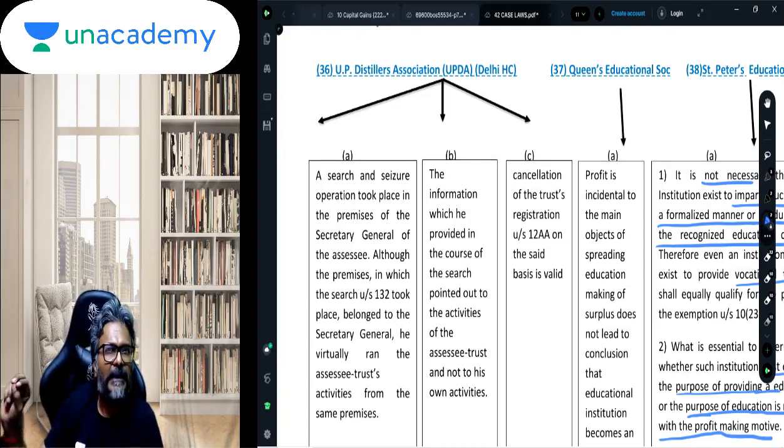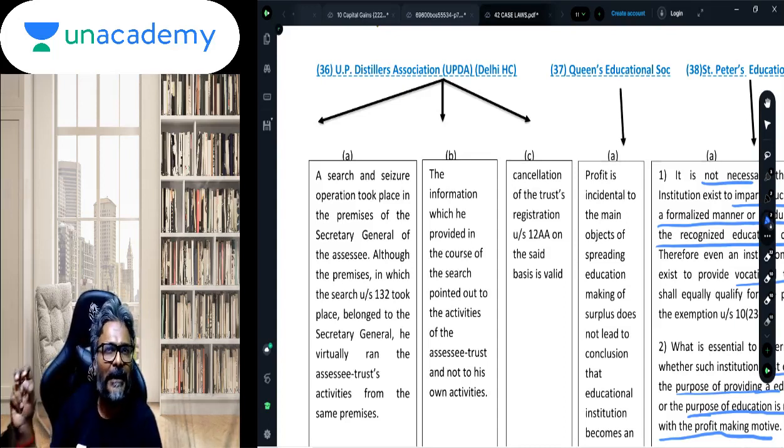And whatever was the information made available during the course of the search was making it clear that the premises were being used by the Secretary General for the purpose of the activities of the SSC Trust and not his own activity.